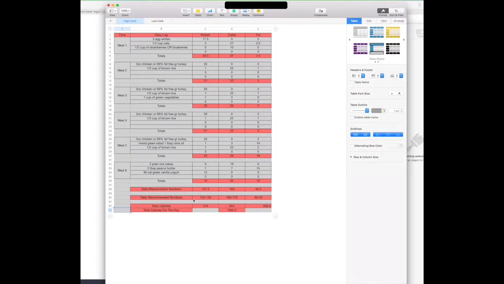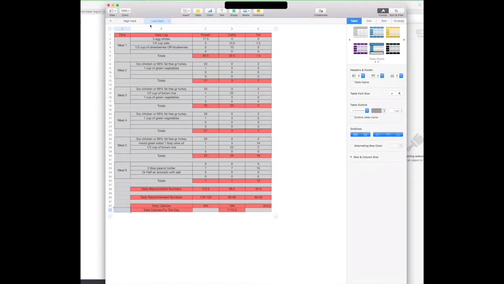I want you to be within the range of 120 to 130 on your protein, 160 to 170 on your carbs, 40 to 45 on your fats. Daily calories is your total from protein, total from carbs, and total from fats. It's your total calories right here.